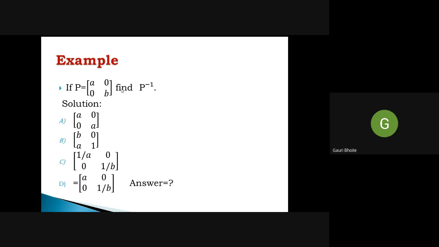Then the first row, second column we get 0. For the second row, first column we require 0, and second row, second column 1. So only this option C satisfies the condition that P into P inverse is identity. So this is the correct option. If you don't remember the formula, no problem. You can cross-check: which option gives P into P inverse as identity? And you can give the answer. Okay.